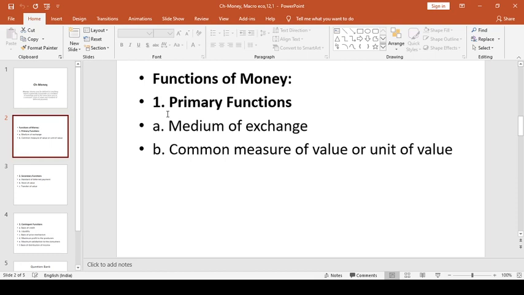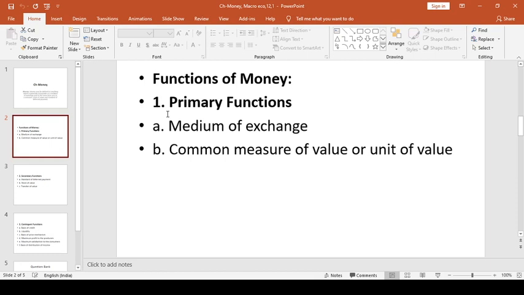Money as a medium of exchange means that it can be used to make payments for all transactions of goods and services. It is the most essential function of money. Money has the quality of general acceptability. So we can say money plays the role of a medium of exchange.